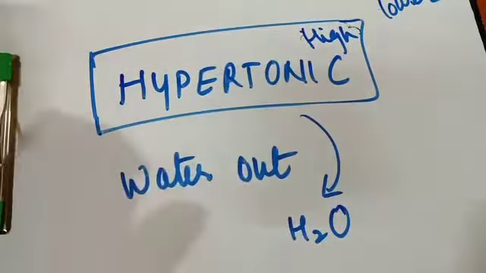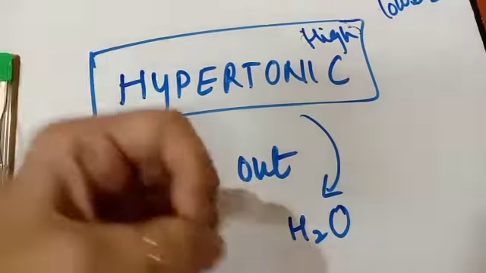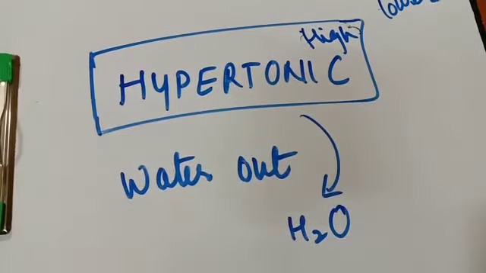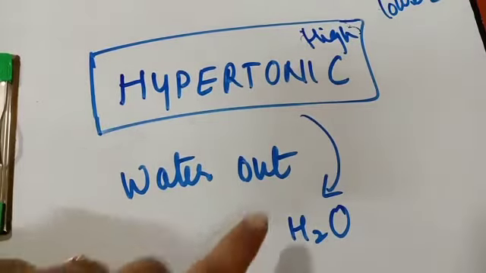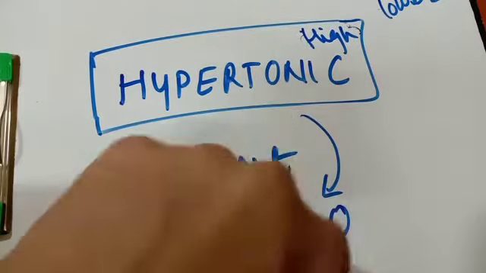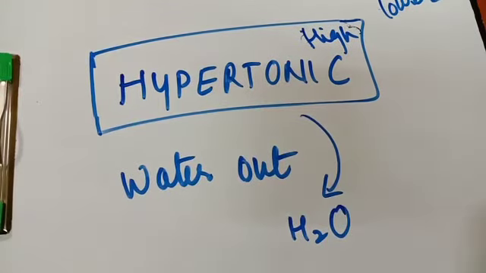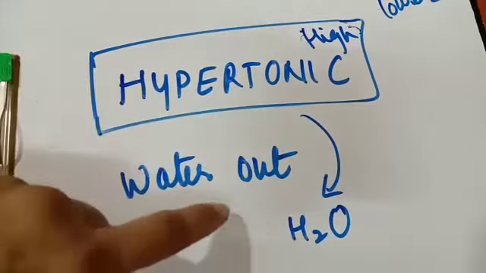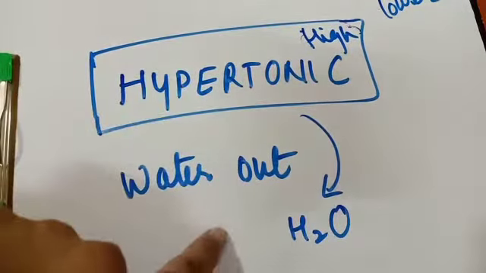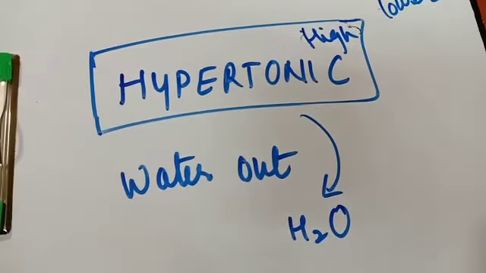If you keep vegetables out, not in the fridge, after some days what will happen? The water in the vegetable will come out and it becomes shrunk, meaning the cell will shrink. In hypertonic, the cell shrinks because the water which is present inside comes out. Such a solution is known as hypertonic. Again, water crosses the cell membrane in both directions, out to in and in to out. But coming out is more than going in. Therefore, the cell will shrink.